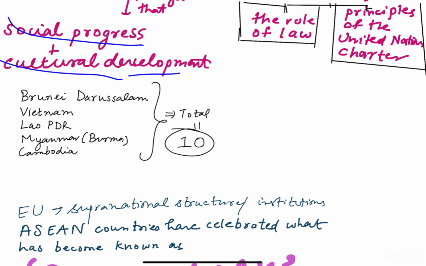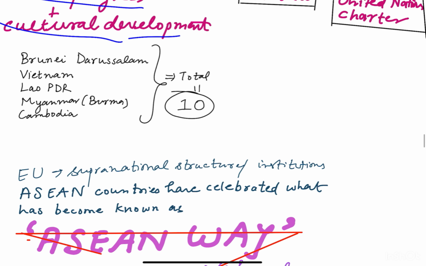Next we see that the EU, we call the EU a supranational structure or institution. But unlike the EU, ASEAN did not want to become like the EU, which is a supranational structure or an institution wherein it considers itself to be the nation and its member states to be particular states of a country. Instead, ASEAN countries have celebrated what has become known as the ASEAN Way.